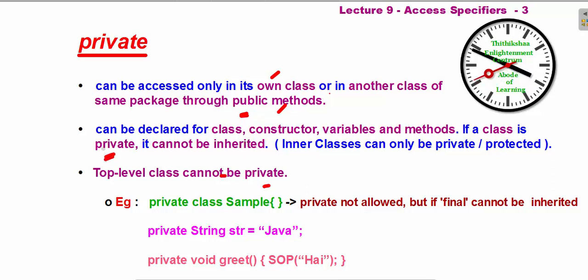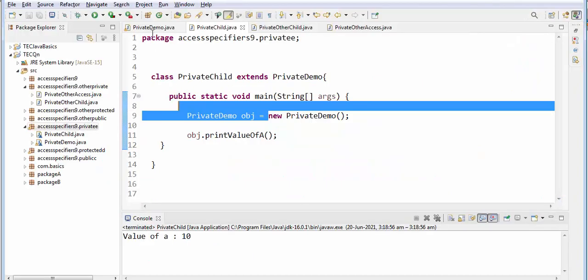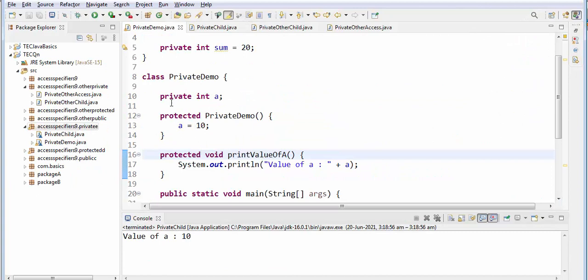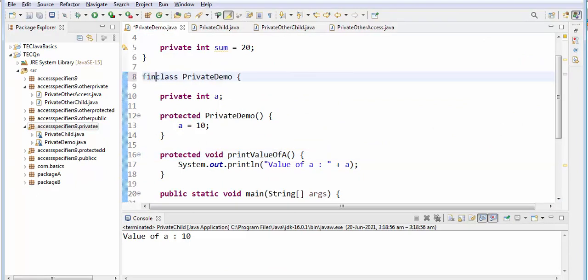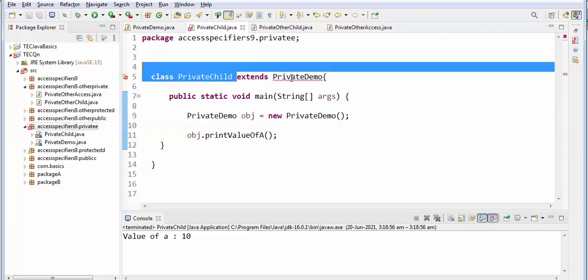Then what they are telling is, if a class is private, obviously a class cannot be made private. We have seen, right? Private is not allowed, but instead of that, final. Okay, final means if it is given, it cannot be inherited. Inherited means it cannot have any parent child relationship. That is what they are telling. Say for example, here for the class I'll give final, see, you cannot extend. I have given extend, right? So here